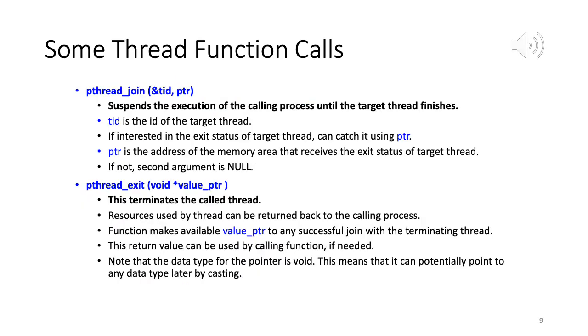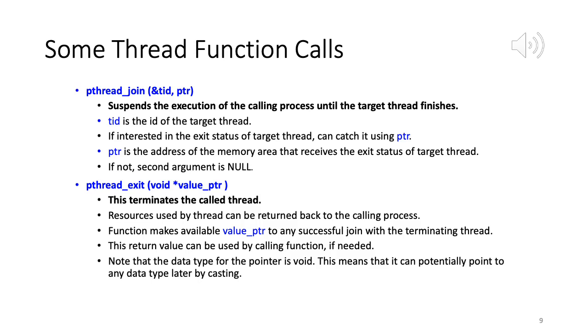Okay, so some more thread function calls. Pthread_join. Generally, what will happen is your main process that creates a thread or multiple threads will do a join on each of those threads. So this is sort of like a wait that you have for a parent. What this function does is suspend the execution of the calling process until the target thread finishes.